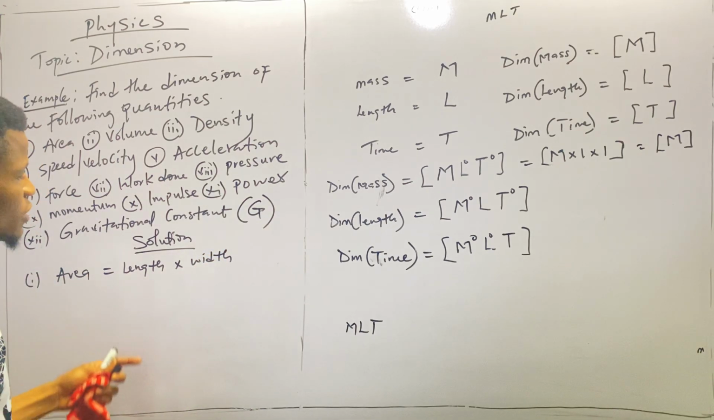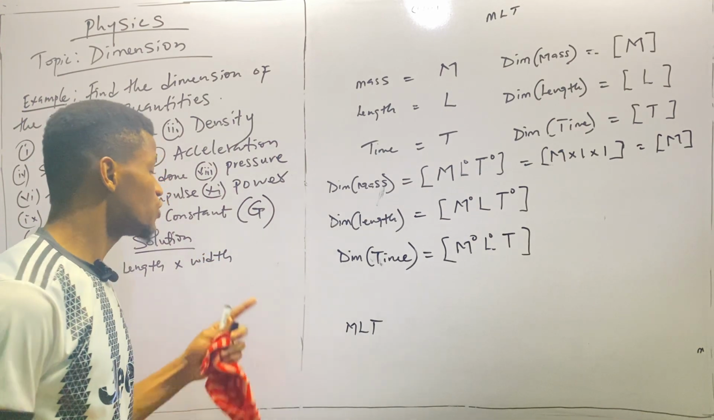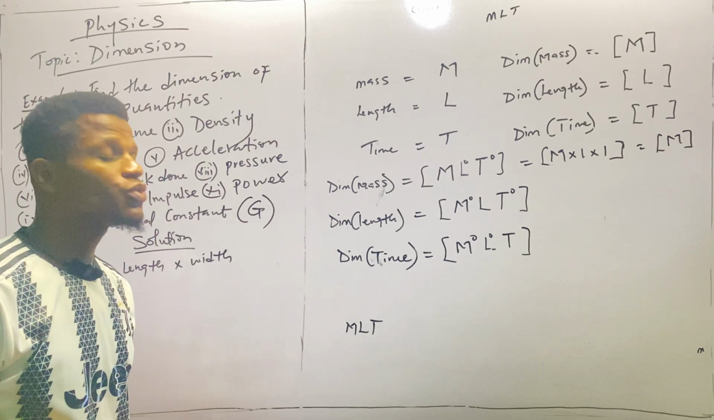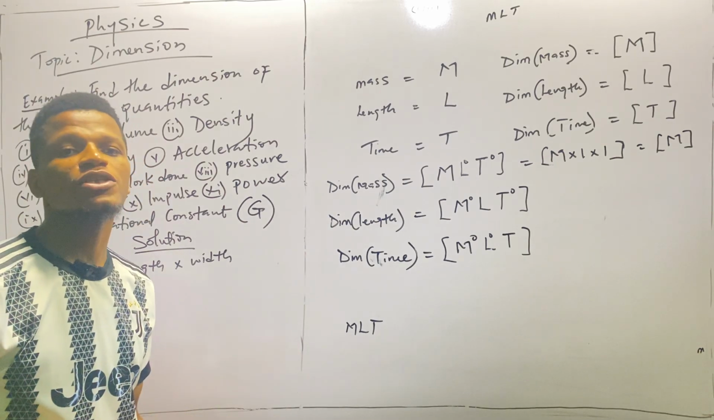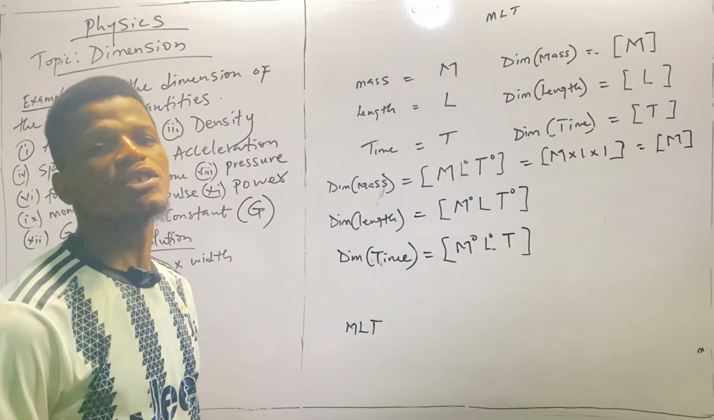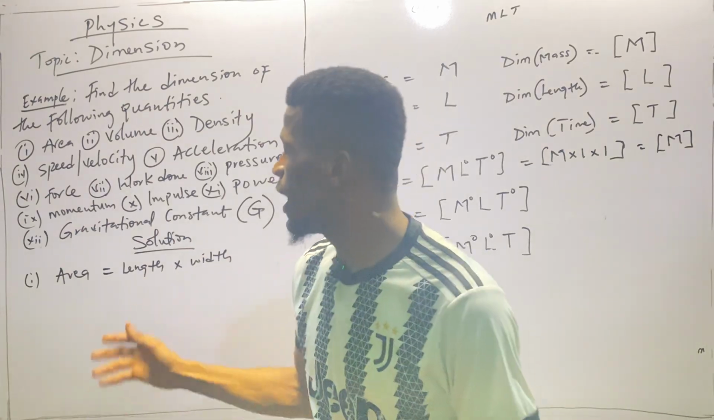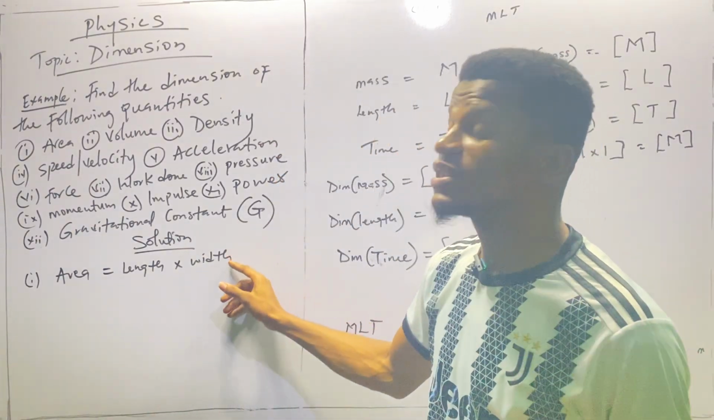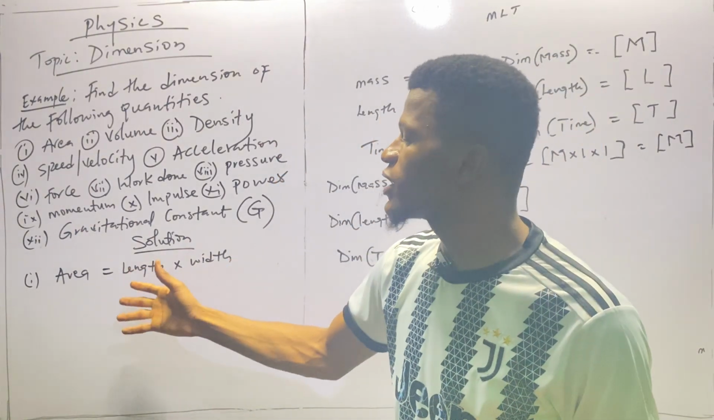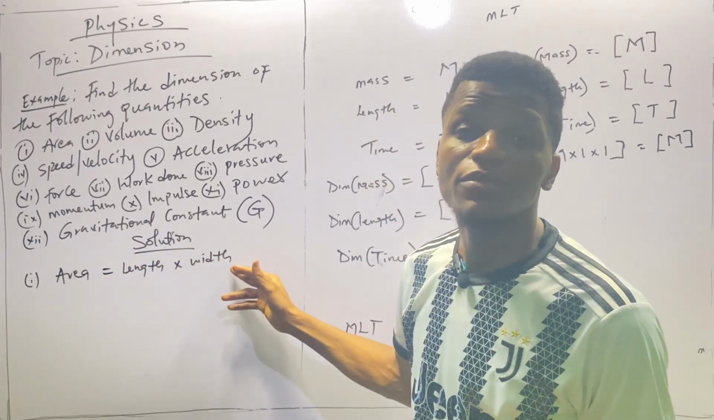Now remember that length is still length, and width is also a shorter length. Here we are not interested in the size, we are interested in the originality of the quantity. So both of them are still length, though the width is the shorter length. All right, so we can now define area as length times length.